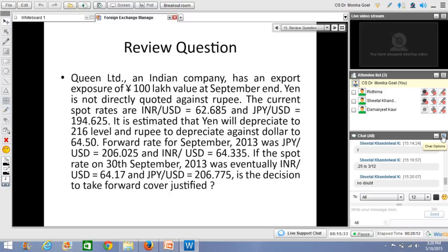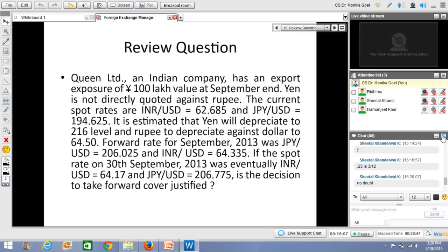This is again a very interesting question. Queen Limited, an Indian company, has an export exposure of 100 lakh yen value at September end. So the company has an export exposure of 100 lakh yen at the end of September. That means that today we are at September end, and the company has to receive 100 lakh yen from some party. Yen is not directly quoted against the rupee. So we discussed the cross rates in the last class.